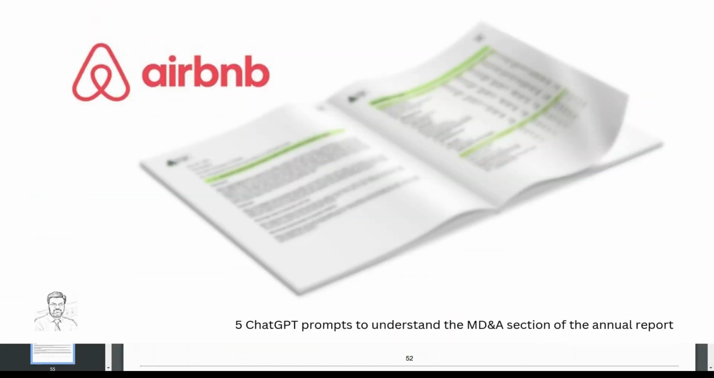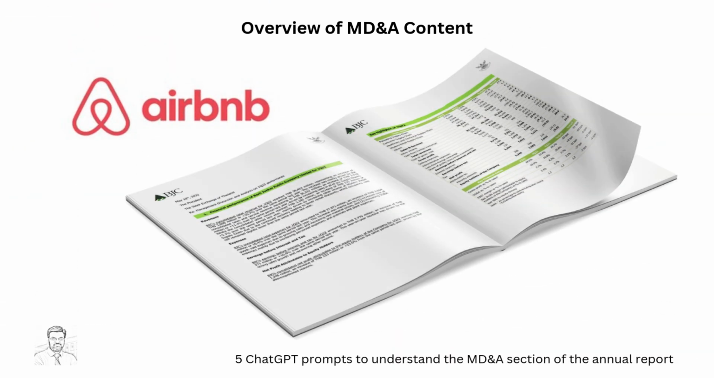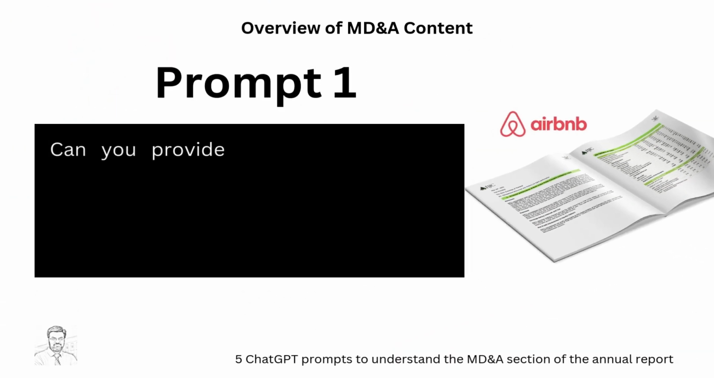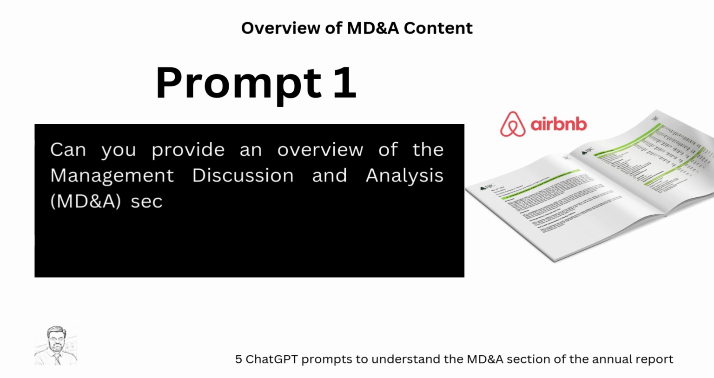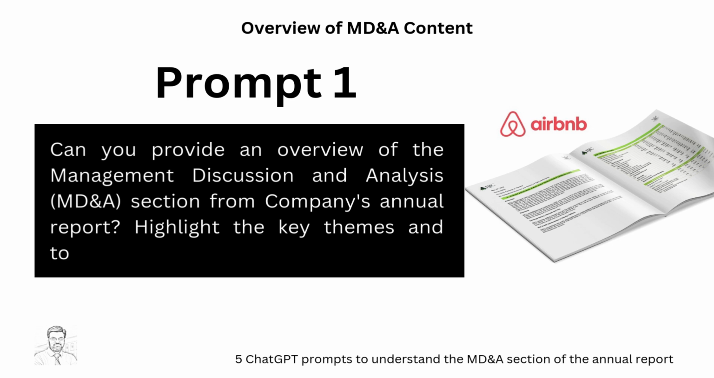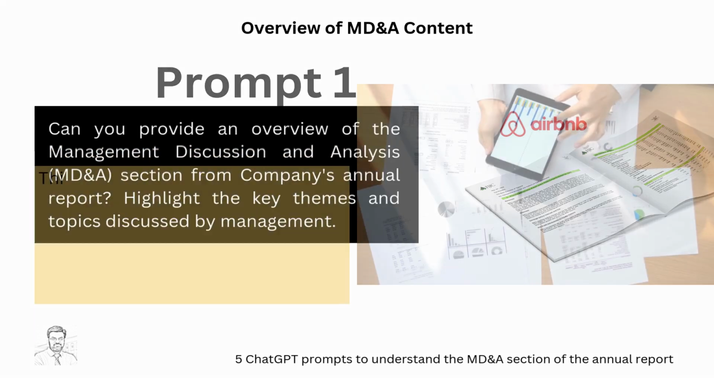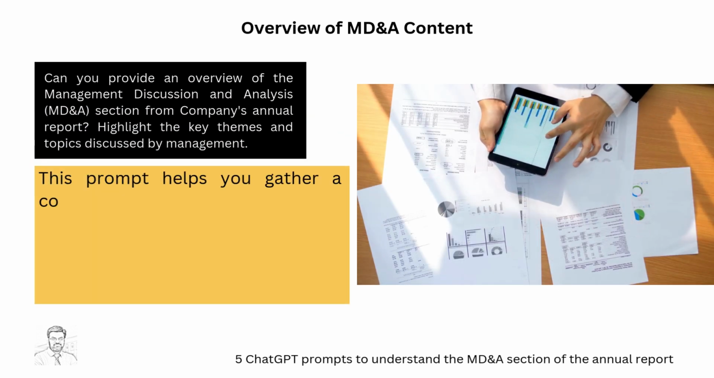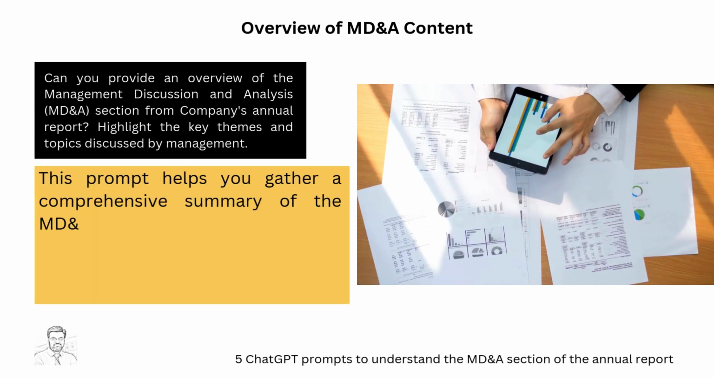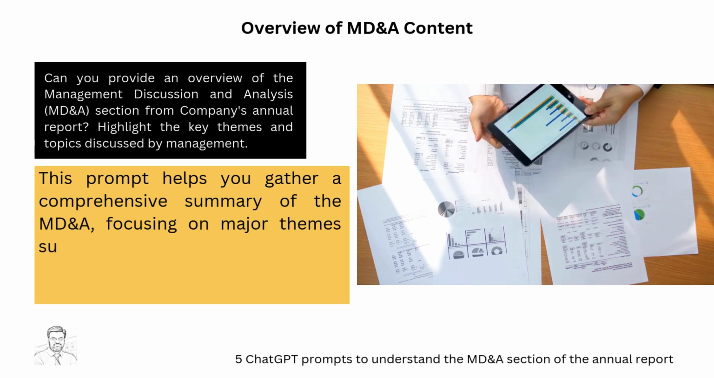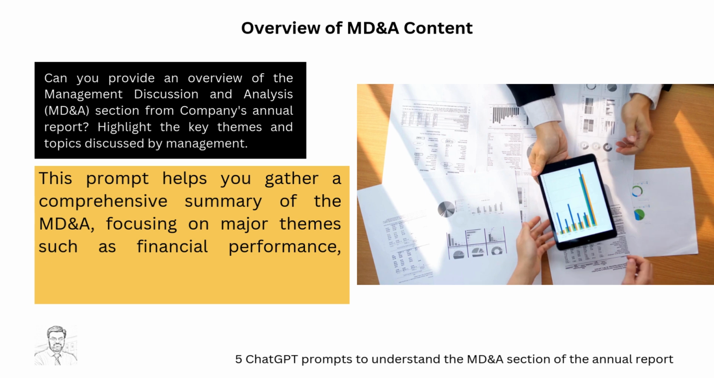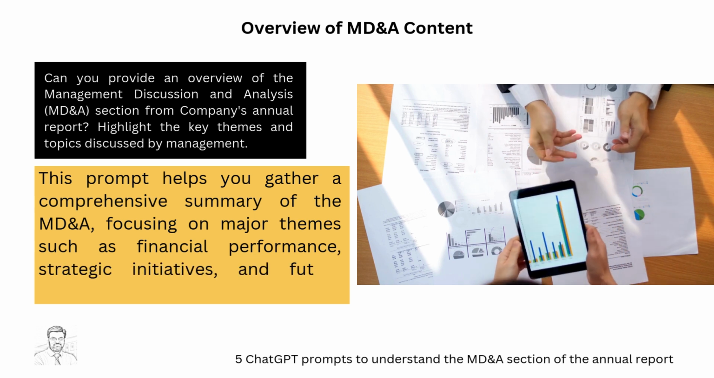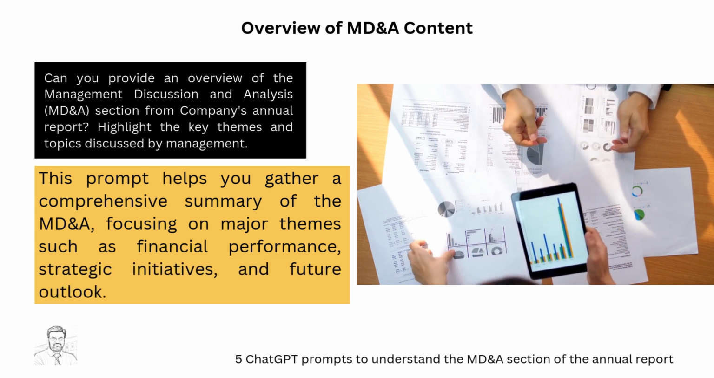Starting with overview of MD&A content. The prompt is, can you provide an overview of the management discussion and analysis section from the annual report? Highlight the key themes and topics discussed by management. This prompt helps you gather a comprehensive summary of the MD&A, focusing on major themes such as financial performance, strategic initiatives, and future outlook. Now let's get started.